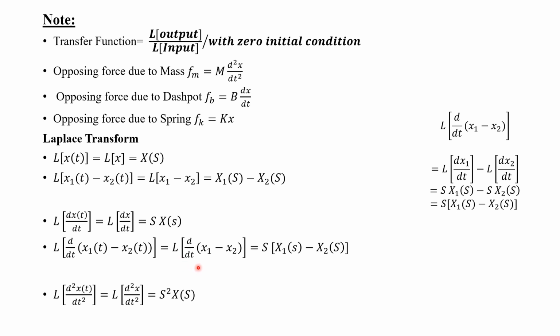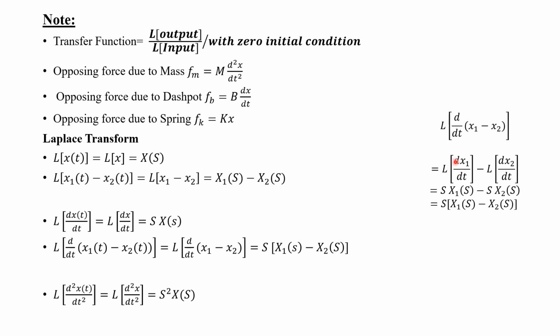Now, suppose you have the difference in displacement inside the derivative, L of d by dt of x1 minus x2. This can be written as L of dx1 by dt minus L of dx2 by dt.